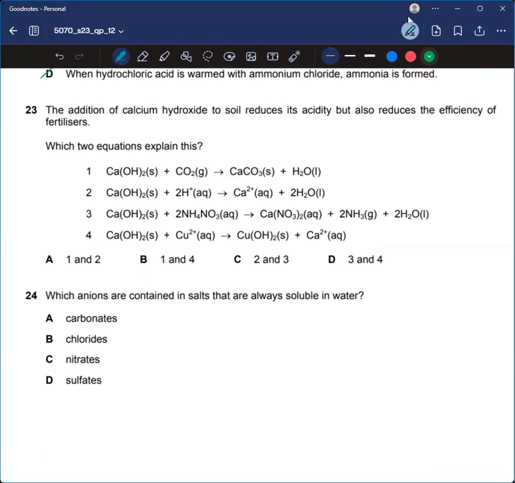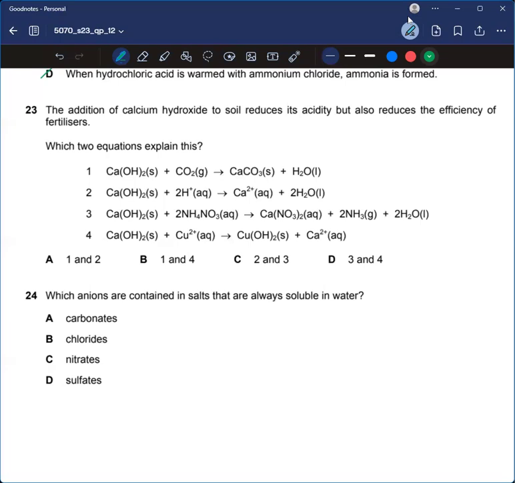If calcium hydroxide is added to soil, it reduces its acidity, so it would be reacting with acid.